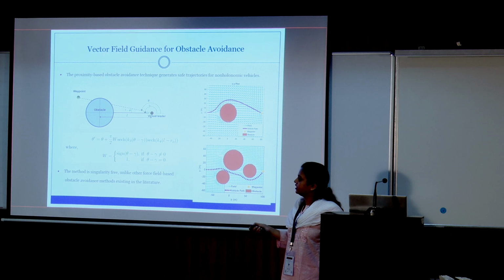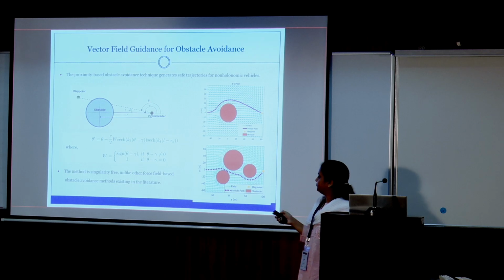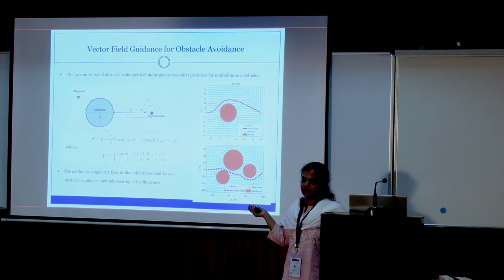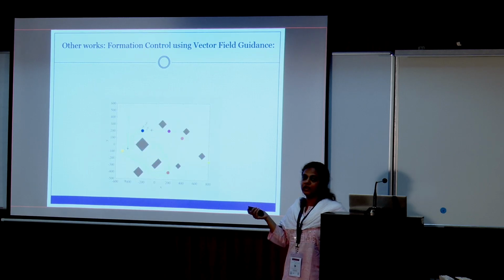The equations I have skipped, but it has been done for multiple obstacles, even dynamic ones. This was a static obstacle; it is done for dynamic obstacles also. Using this vector field method, as I have shown, obstacle avoidance is achieved and it doesn't have any singularity. In many obstacle avoidance problems, the main problem is singularity. So we avoided that.